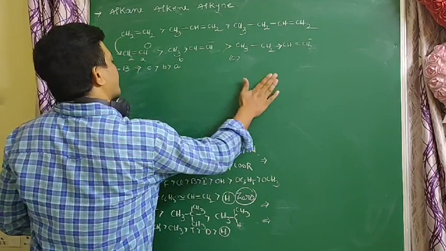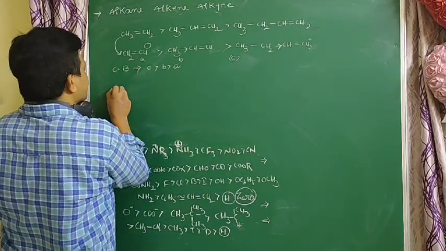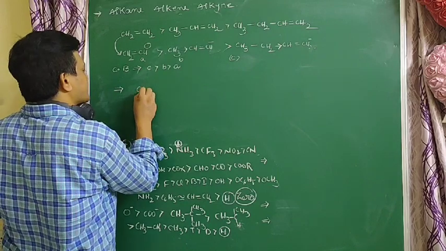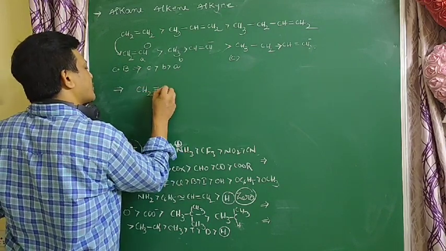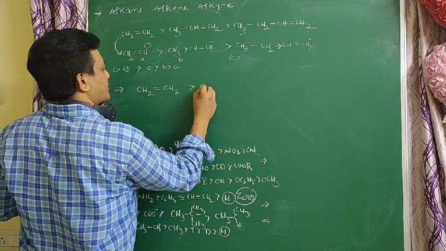Next, when comparing alkenes and alkanes, which is more acidic? Alkenes are more acidic. Why?